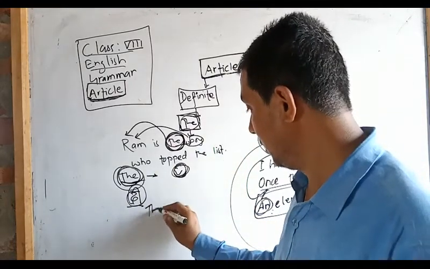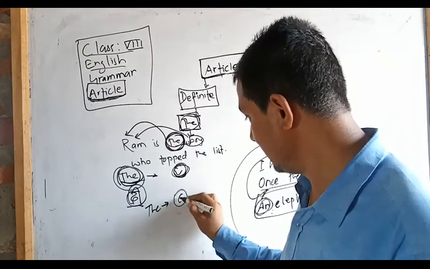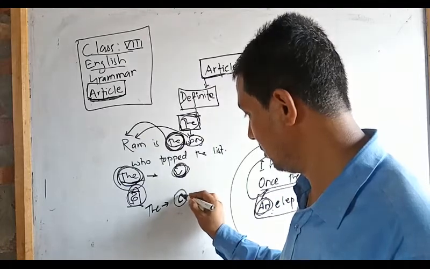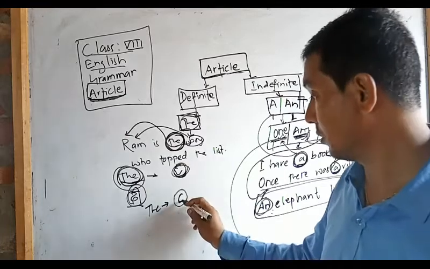Similarly, the is also used before nouns that start with a consonant sound or consonant letter.